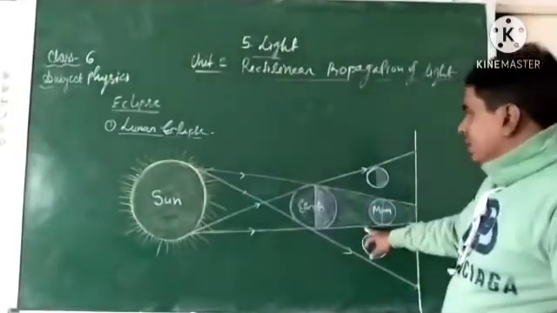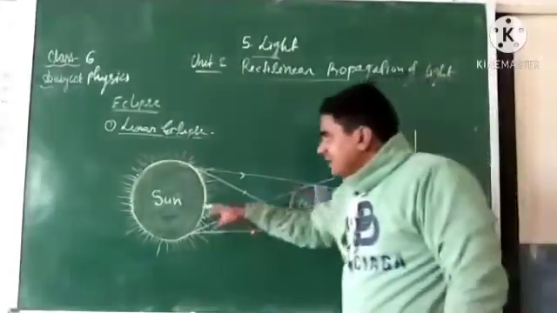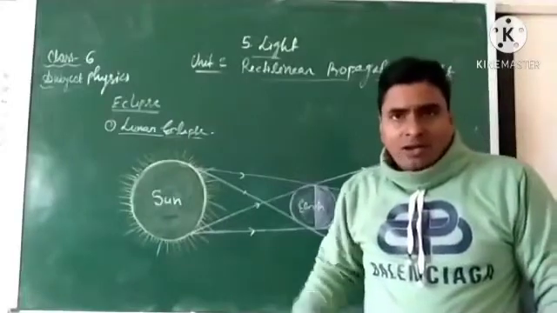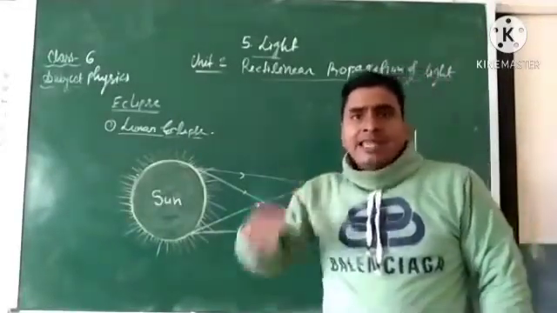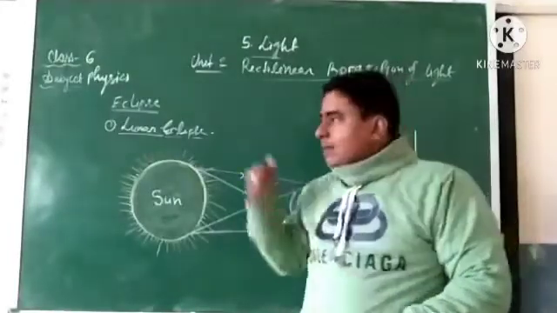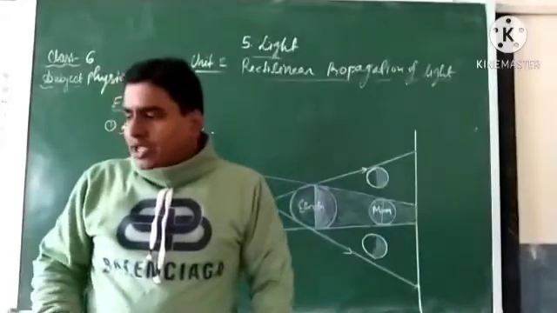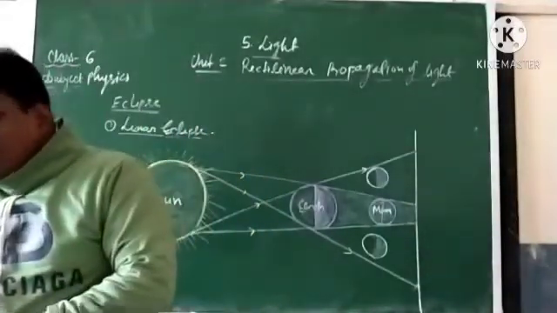Okay, students? Clear? A lunar eclipse is formed when the Earth comes in between the Sun and the Moon, and all three heavenly bodies are in a straight line and in the same plane. Basically, it is formed on a full moon day.